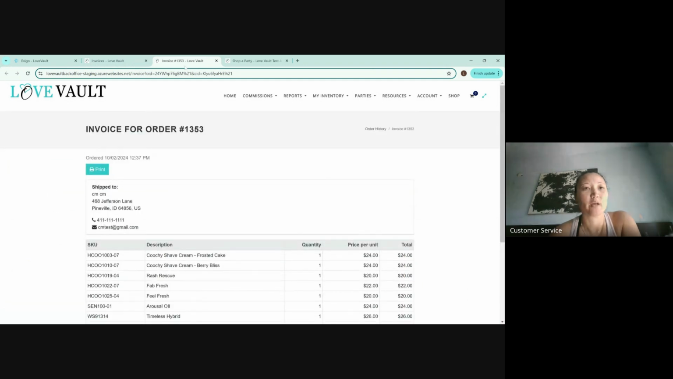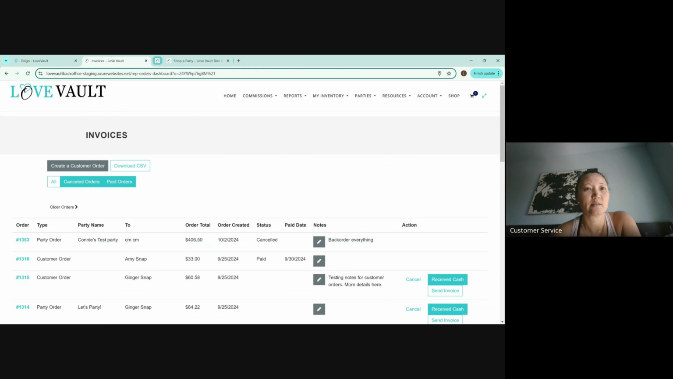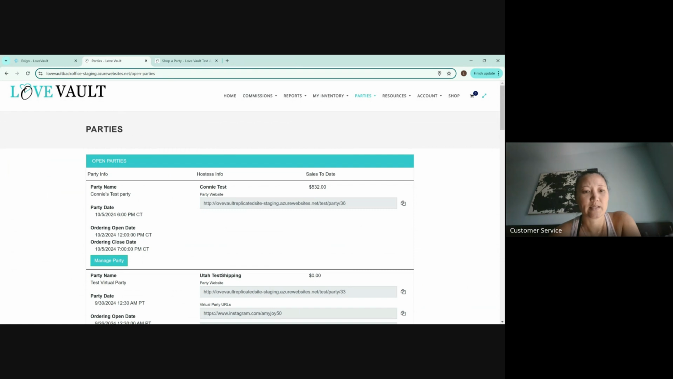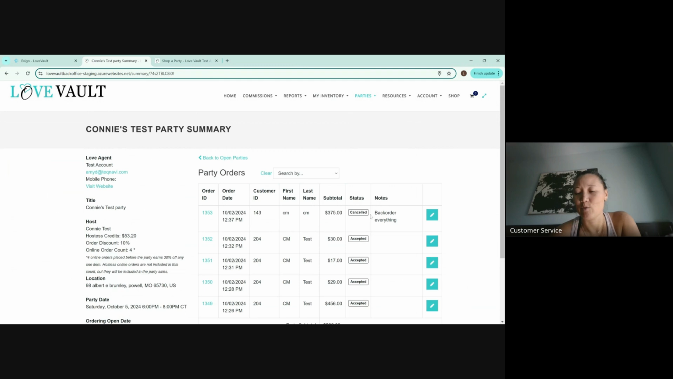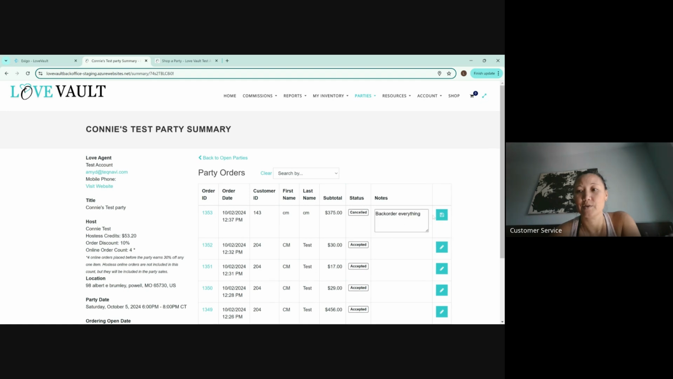Okay. So what we are going to do now is go back to our open parties. This is the test one. Let's hit manage party. And here you will see that that order was canceled. Also, you see everything in the notes section here. So that way, when you go back, you can edit it. So you can edit that here as well.